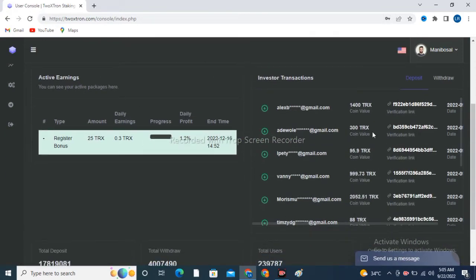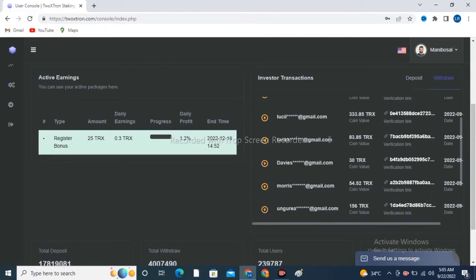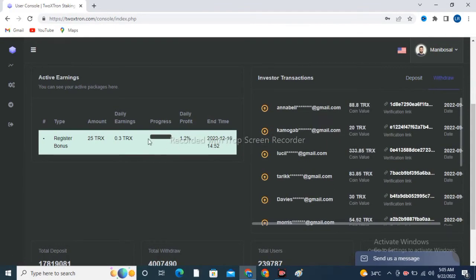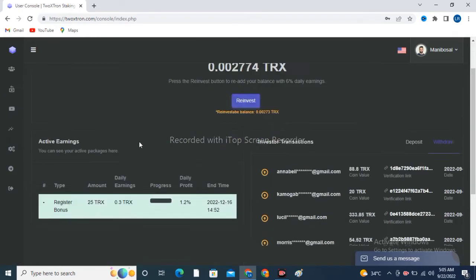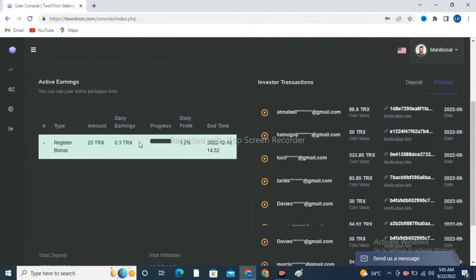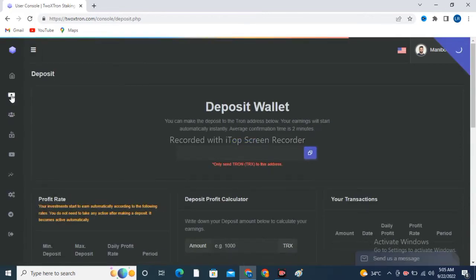Now I am going to show you how you can see here how many people deposit on this website and how many people take their withdrawal without any hesitation by using their TRX wallet address. Now I am going to show you how you can start your mining. Your mining will automatically start when you log in on this website without any deposit.